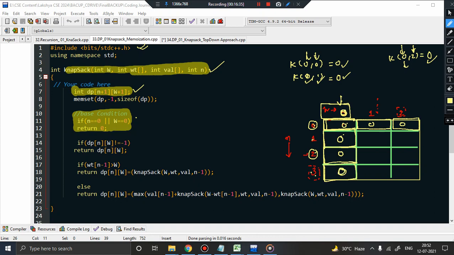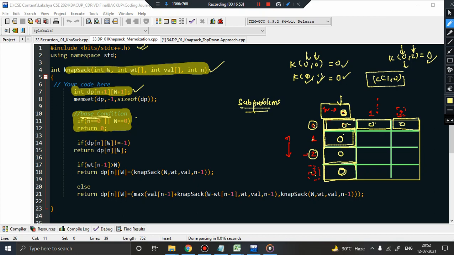So you can see that what we have done is we have basically solved the subproblems. These were nothing but the subproblems. Like what was this? This was the subproblem K of 1, 0, where 1 is the number of items and 0 is the capacity of knapsack. So we solved all these subproblems, and these are the basic subproblems, the base conditions.